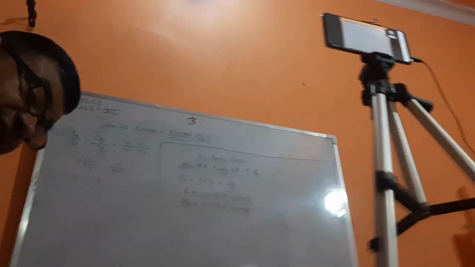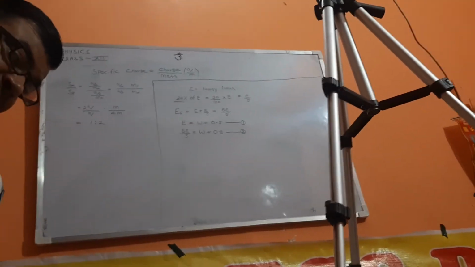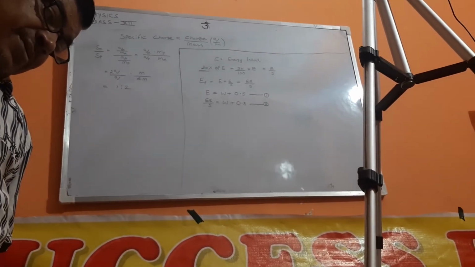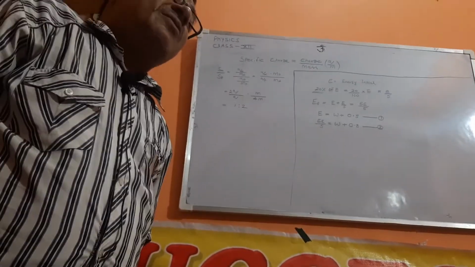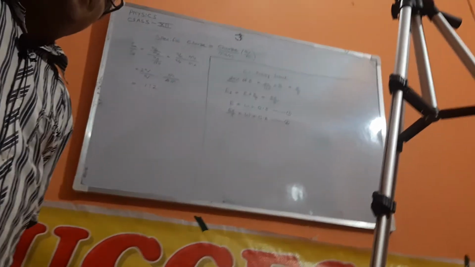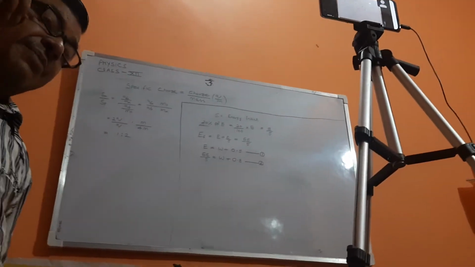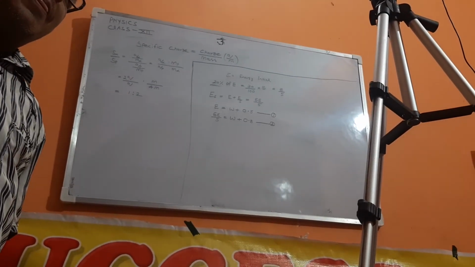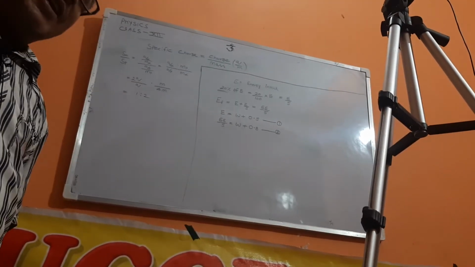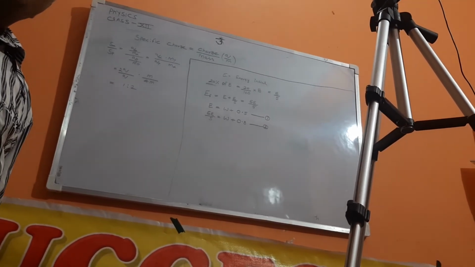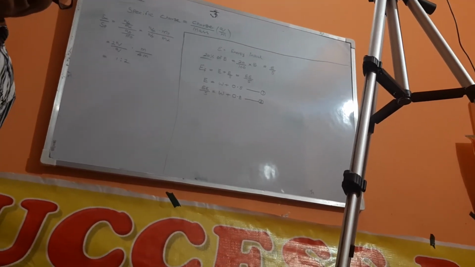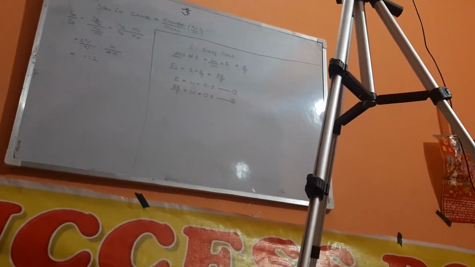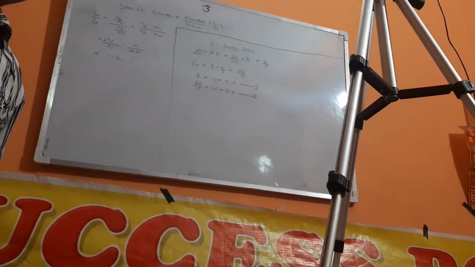Percentage change means final minus initial. Suppose take the initial wavelength as lambda i, lambda i equal to lambda, and then take lambda f equal to, find the value. Given in the question, kinetic energy increases 16 times. So what will be the final lambda f?